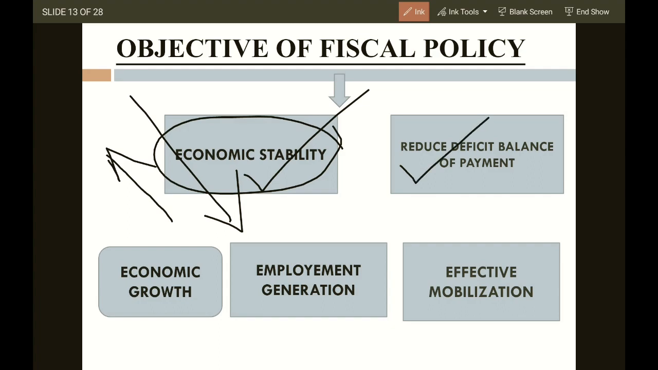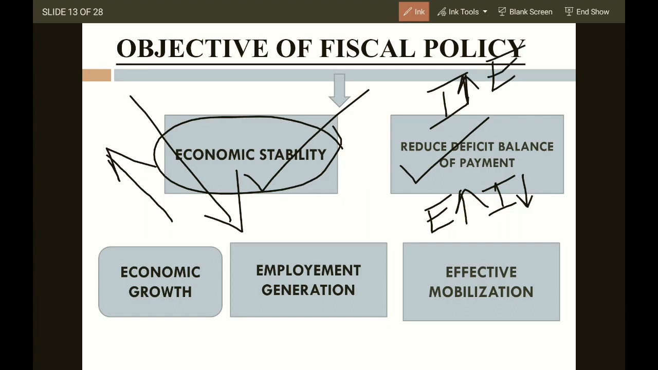Reduces deficit balance of payment. Very important point. There should be a reduction of deficit balance of payment. My expenditure should not be higher than income. My income should be higher than expenditure.